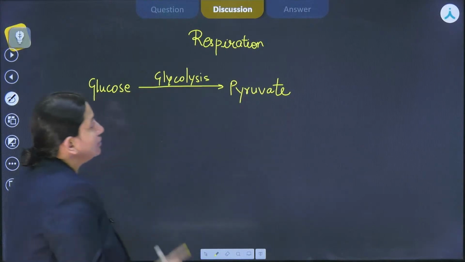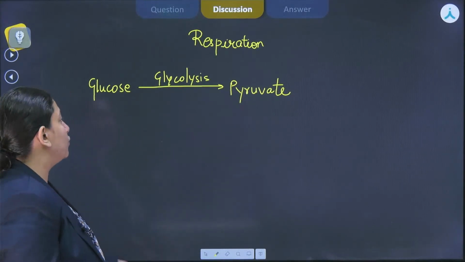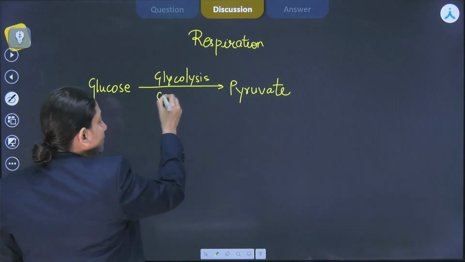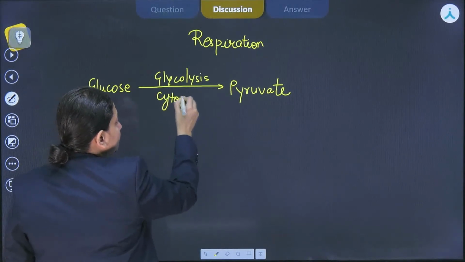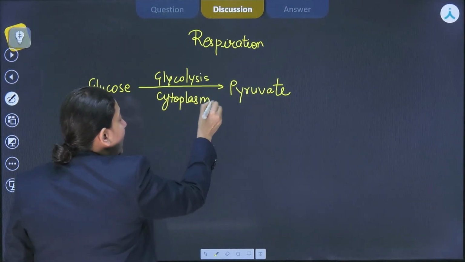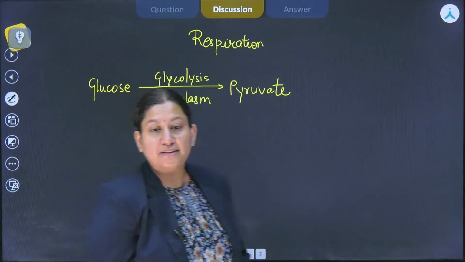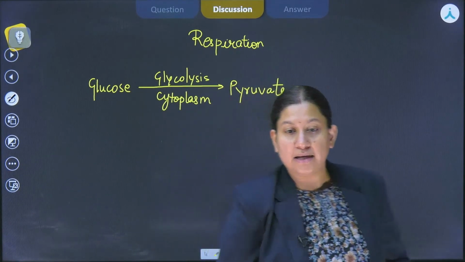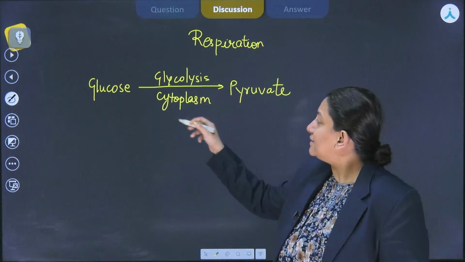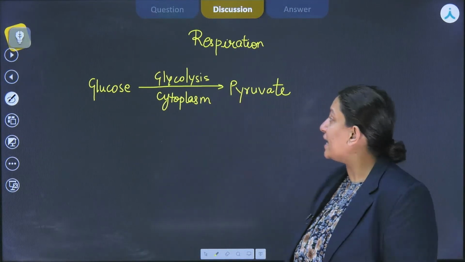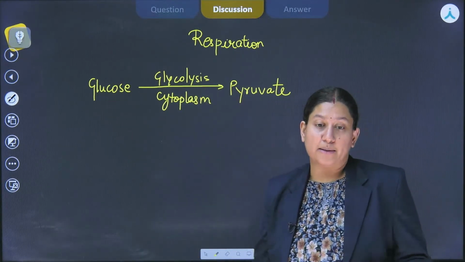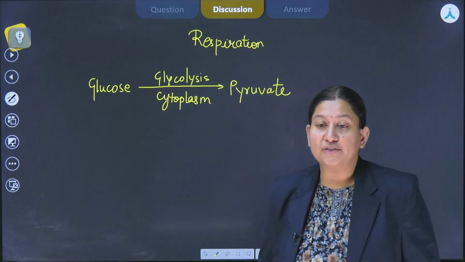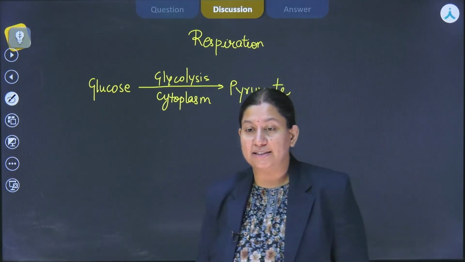This particular set of reactions, of course, is going to occur in the cytoplasm. And as we know, cytoplasm is present in all types of cells, so that is the reason why glycolysis is going to occur in all types of organisms.